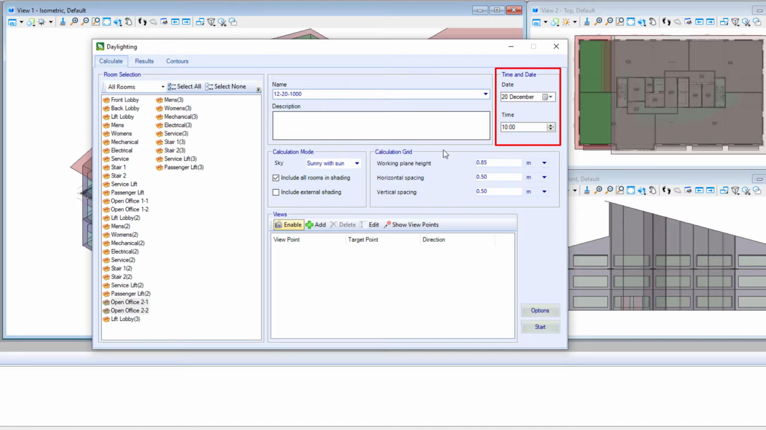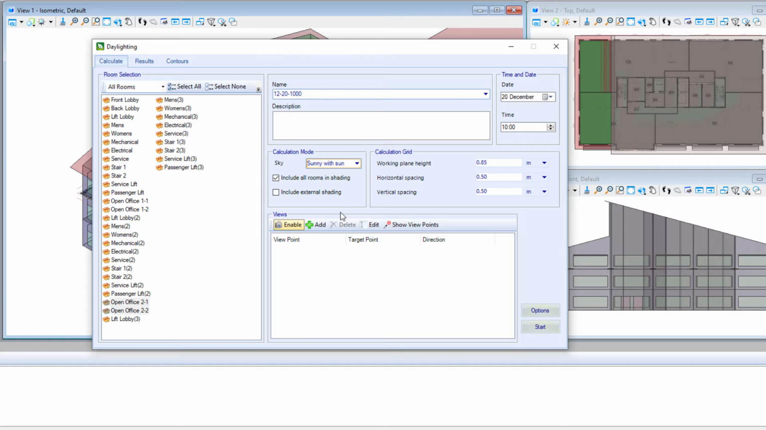The report will show the light levels throughout the space based on grid spacing of 1/2 meter and a working surface of 850 millimeters. This, of course, could be customized. I can select the type of sky. I will go with sunny with sun. Note in this simulation, I will not include external shading.